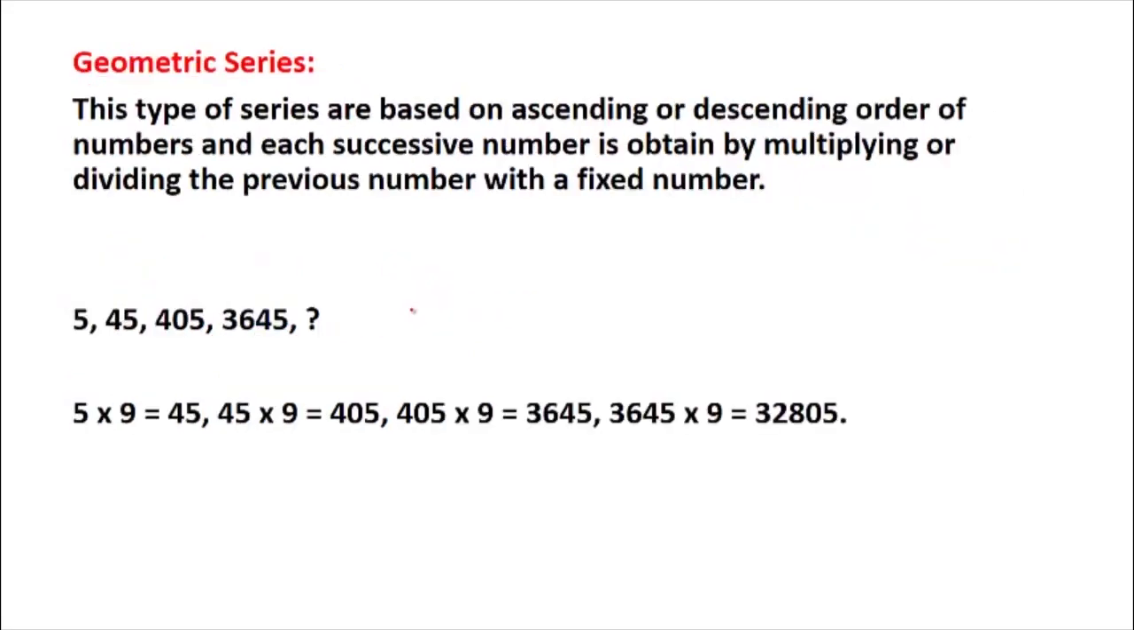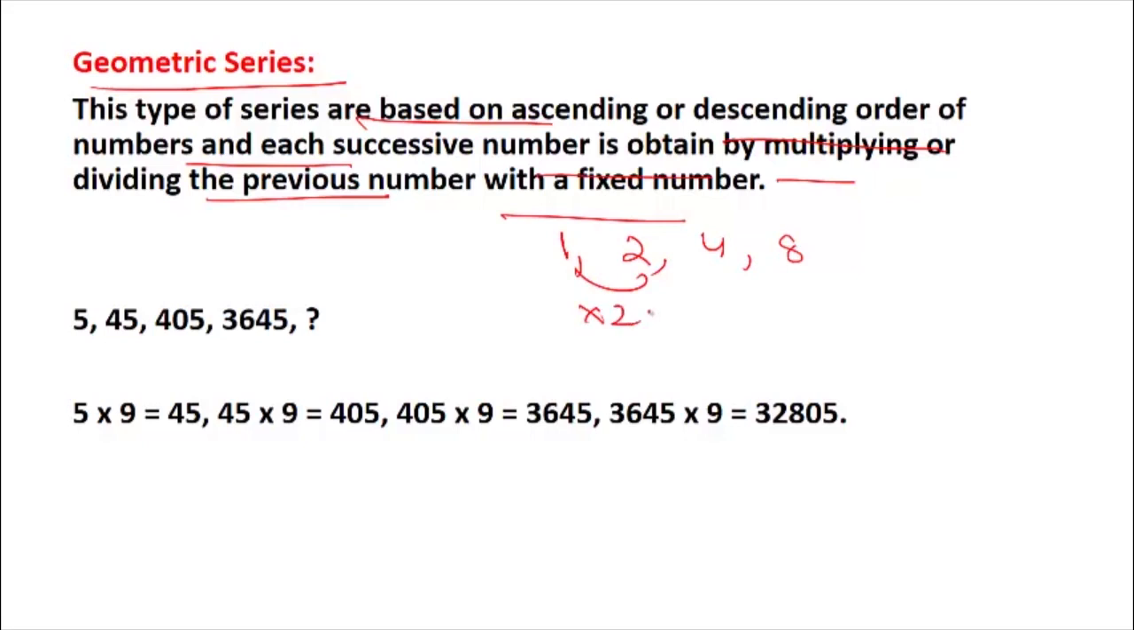Let us move on to the next topic, that is geometric series. These types of series are based on ascending or descending order of numbers, and each successive term is obtained by multiplying or dividing the previous number. Suppose there is the series 1, 2, 4, 8. How are we obtaining this? By multiplying by 2, this is 2 into 2. So this is a pattern, and the next would be into 2, that is 16.